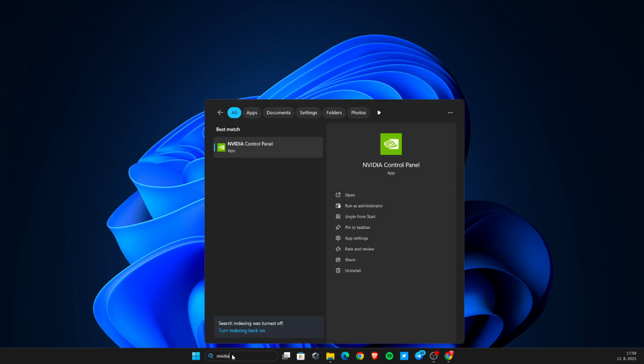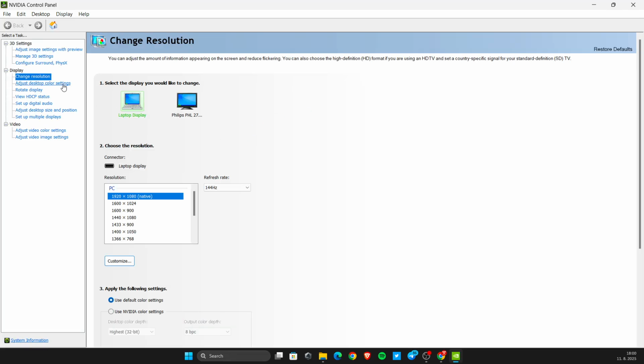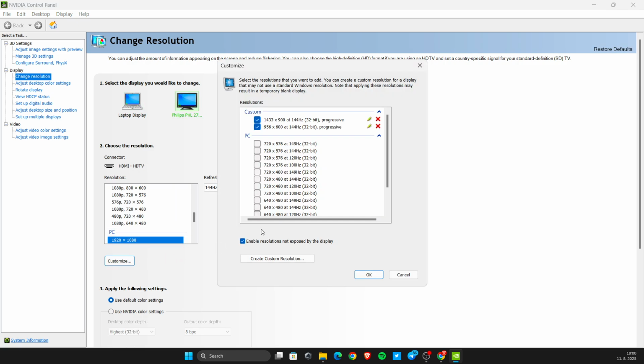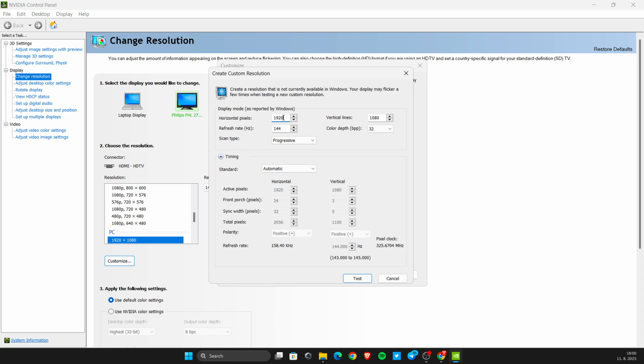So just simply click on NVIDIA Control Panel, open it, and here go to change resolution, select your monitor that you want to change your resolution, click on customize, click create custom resolution, also enable the resolution not exposed by display, create custom resolution, and here you can just put your pixels that you want to have.